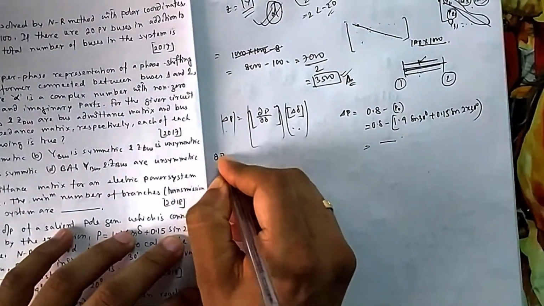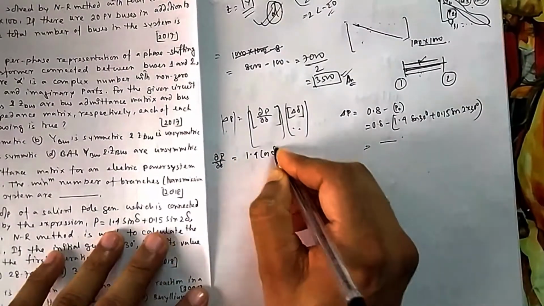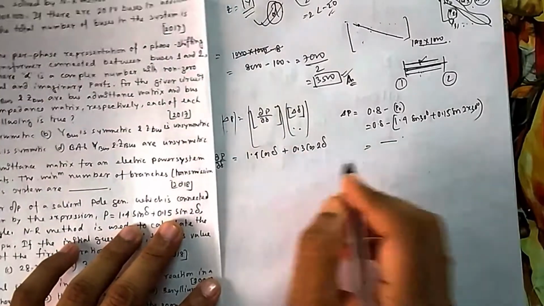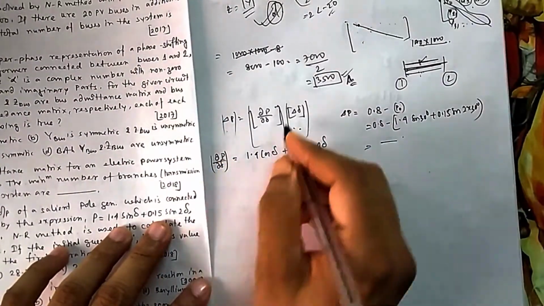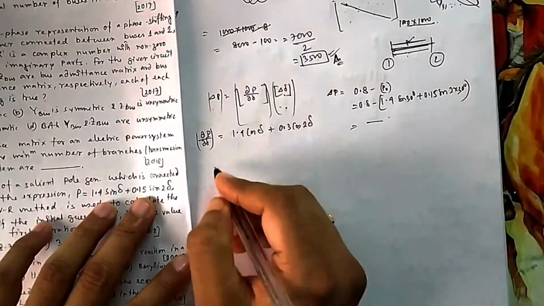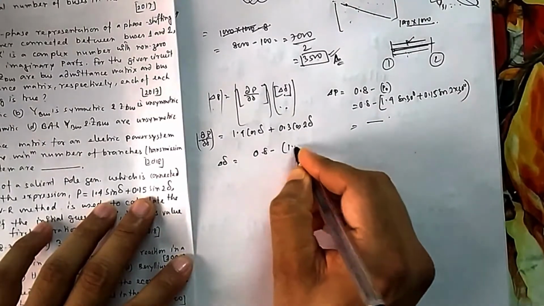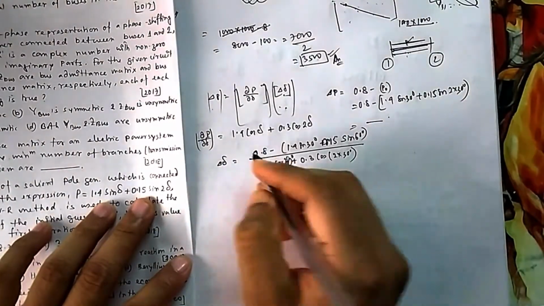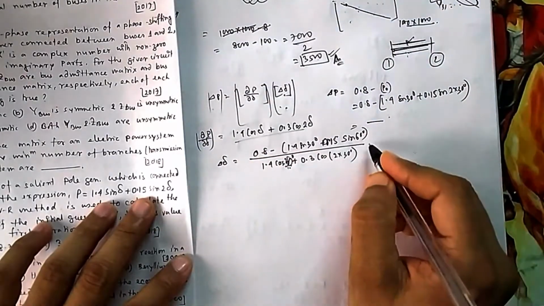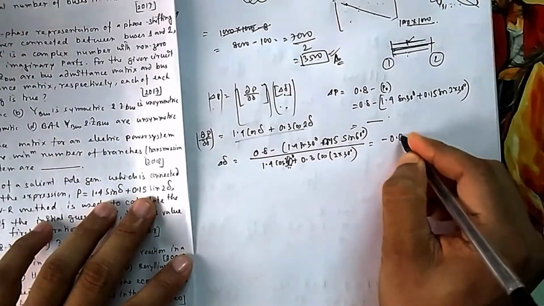Now dP/d delta, what will this be? Differentiation of this expression: 1.4 cos delta plus 2 times 0.14, that is 0.28 cos 2 delta. This is your dP/d delta, evaluated at the point delta 0. So now you can easily find delta delta. Delta delta will be equal to 0.8 minus 1.4 sin 30 and so on, divided by dP/d delta also at delta 0, because you are calculating at delta 0. So if you do all these things, then you will get minus 0.0219.